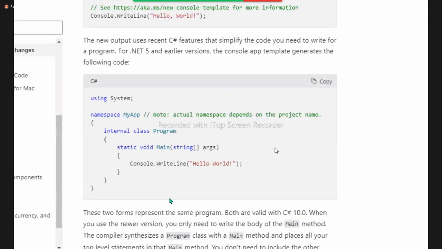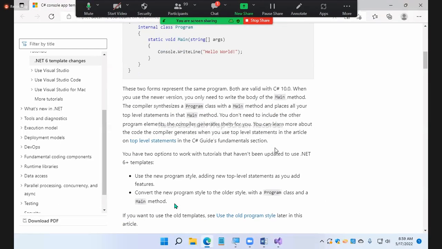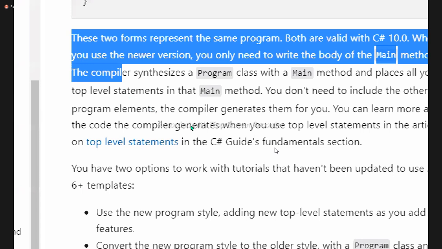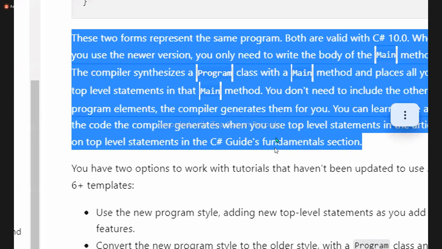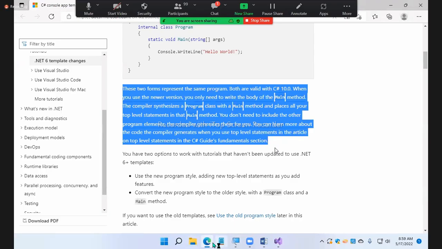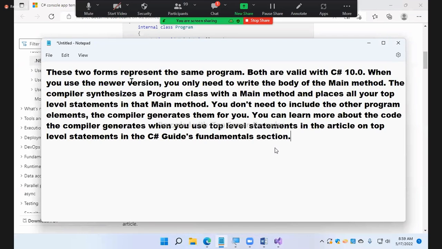For your understanding, these two forms represent the same program. Both are the same, guys. Both are valid with C# 10. But the first one is not valid with C# 9; with C# 9, the first one will not work. The first one is the top level statement, where I used only a single line. That's not valid in 9.